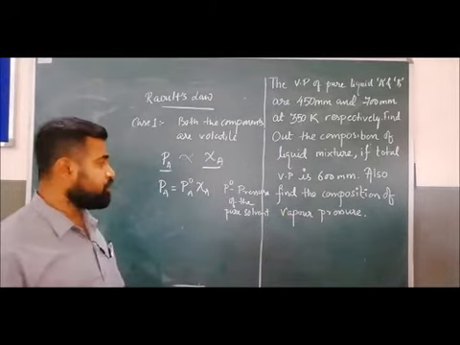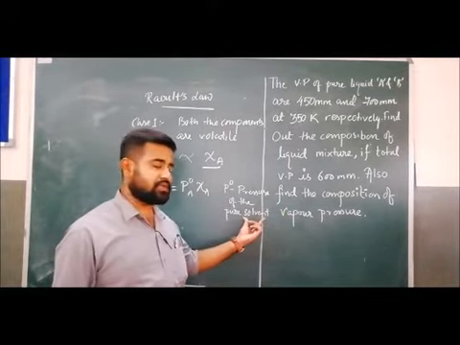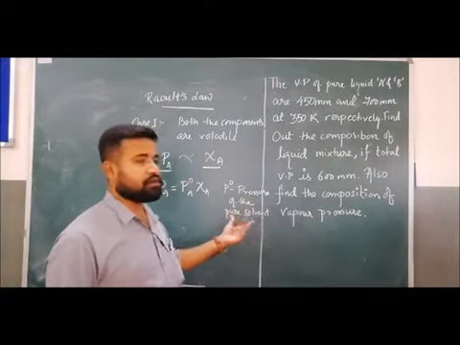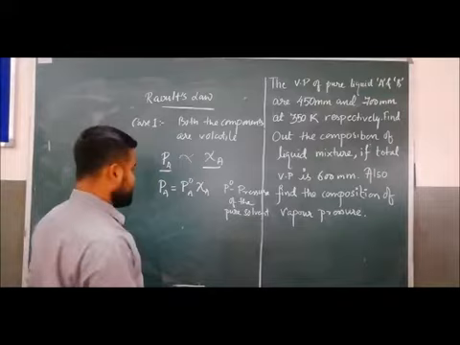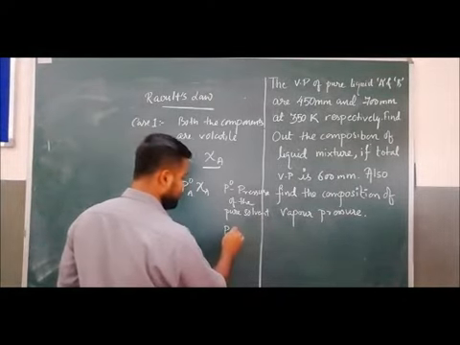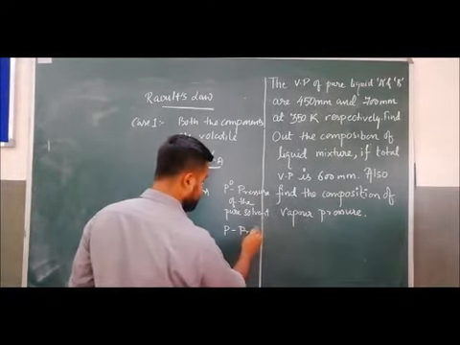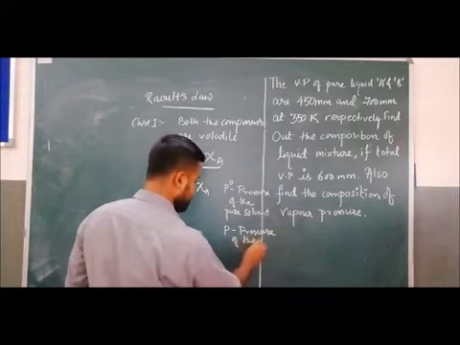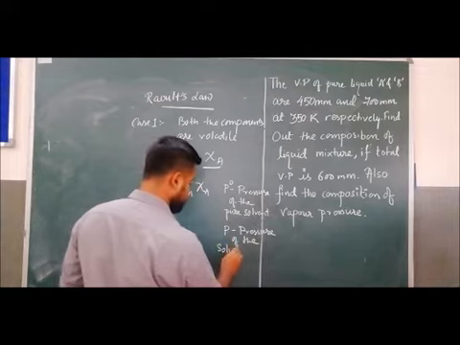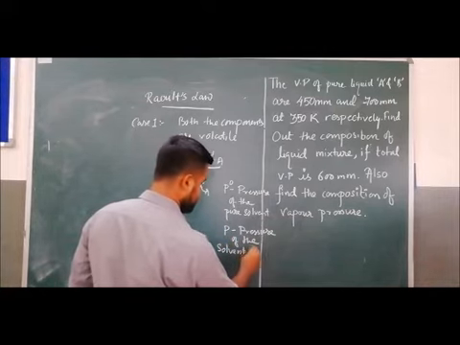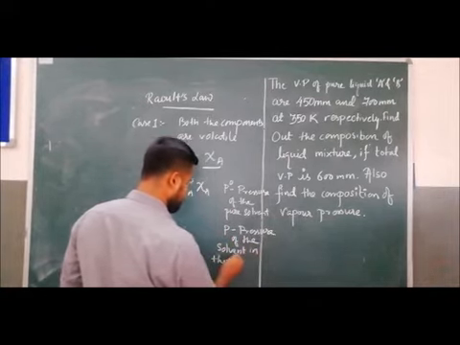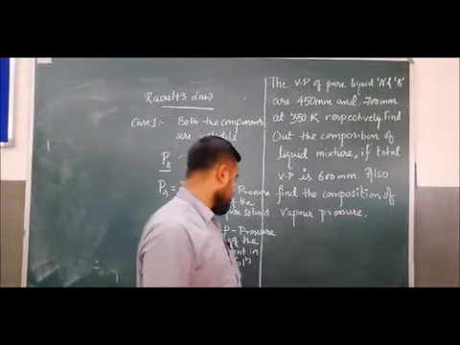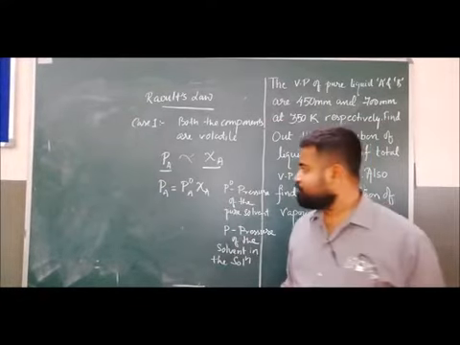Okay, pressure of the pure liquid, or we can say in place of solvent we can say liquid. So what is P naught? P naught is the vapor pressure of the pure solvent. Clear? And what is P? P is the pressure of the solvent in the solution. What is P? Pressure of the solvent in the solution.